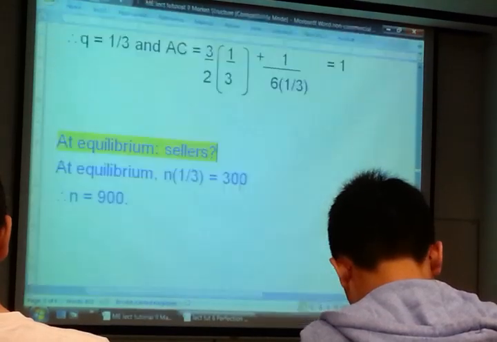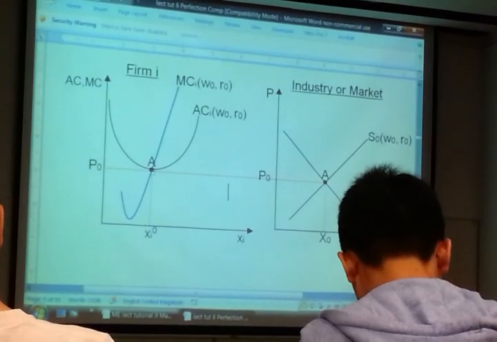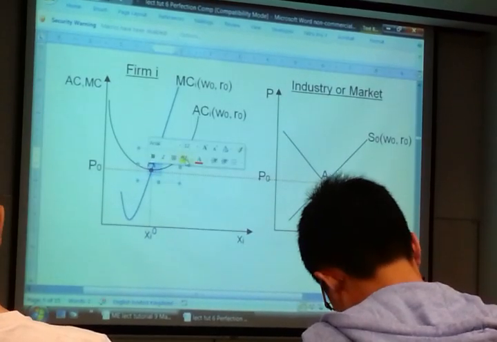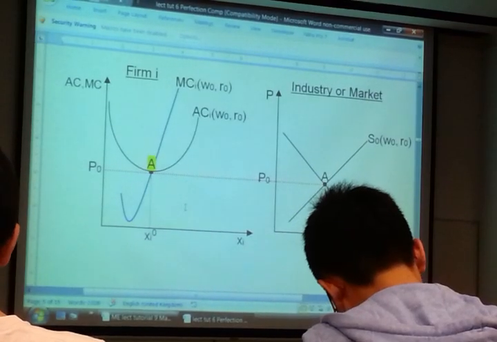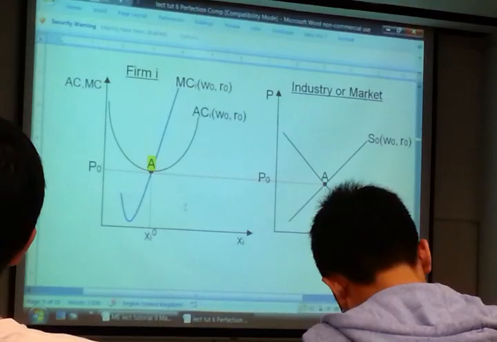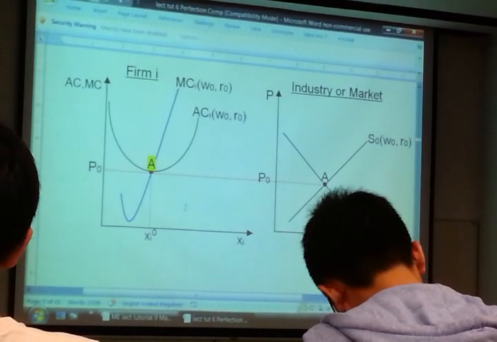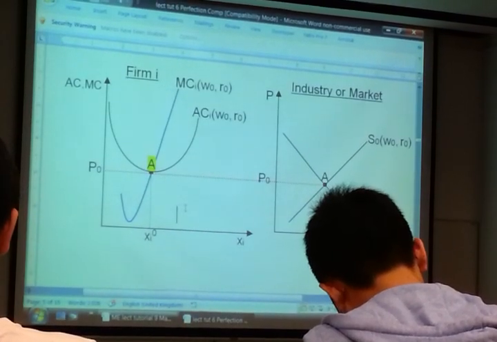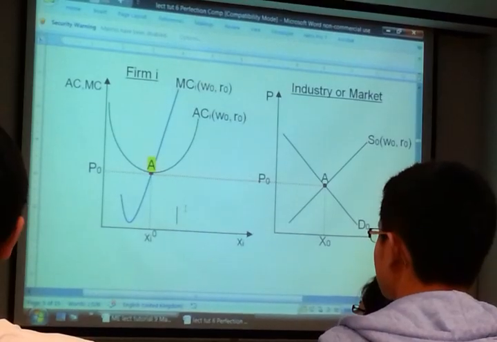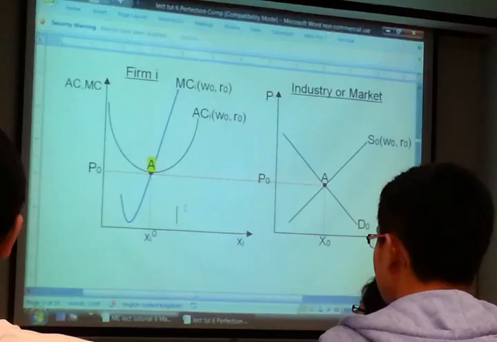How come we know there are 900 firms? I'll show you now. The equilibrium is here. Okay. Now, at equilibrium, the price is here, the minimum AC. At this price, what's so special about this price? At this price, the market supply is equal to what? Market demand. You agree or not?